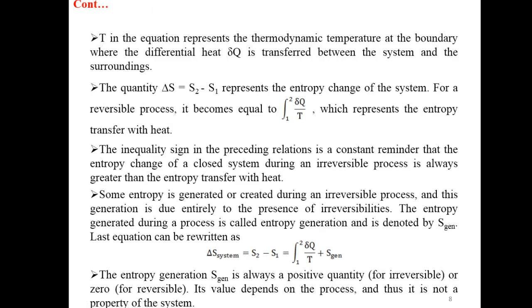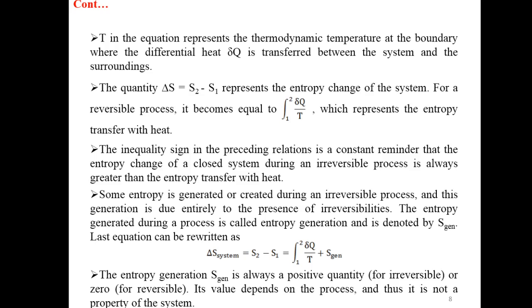T in the equation represents the thermodynamic temperature at the boundary where the differential heat is transferred between the system and the surrounding. The quantity delta S equal to S2 minus S1 represents the entropy change of the system. For a reversible process, it becomes equal to integration from 1 to 2 for the quantity differential of heat divided by temperature, which represents the entropy transfer with heat.